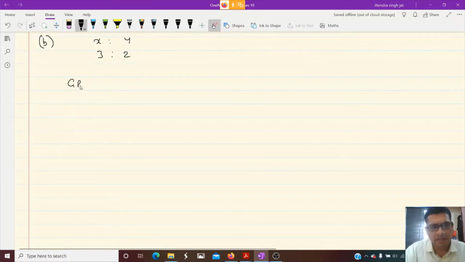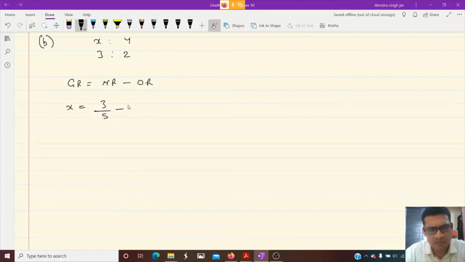So let's calculate gaining ratio: new ratio minus old ratio. The new ratio of X is 3 by 5. The old ratio of X is 1 by 3. Take LCM 15. 5 3s are 15, 5 1s are 5, 3 3s are 9. 9 minus 5, 4 by 15. Is that clear, children?